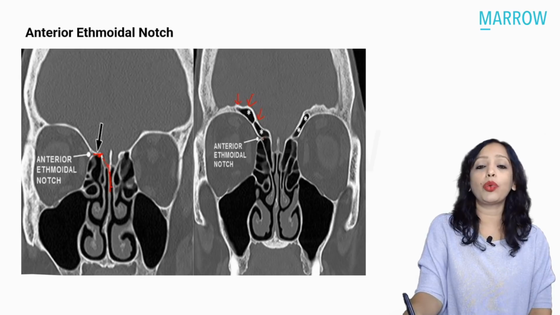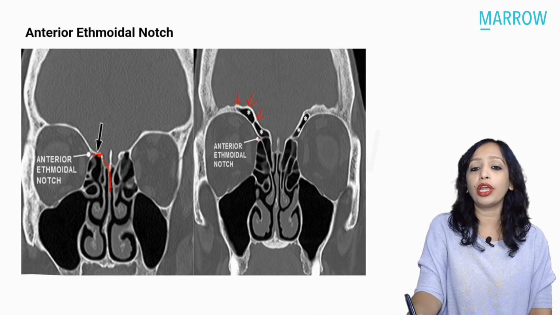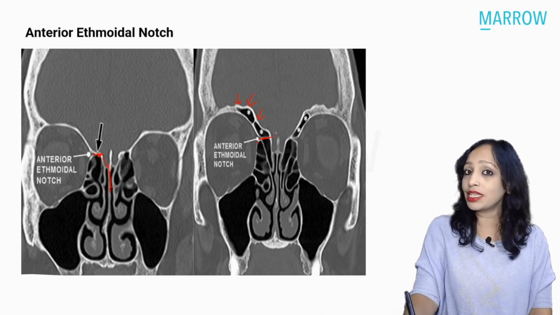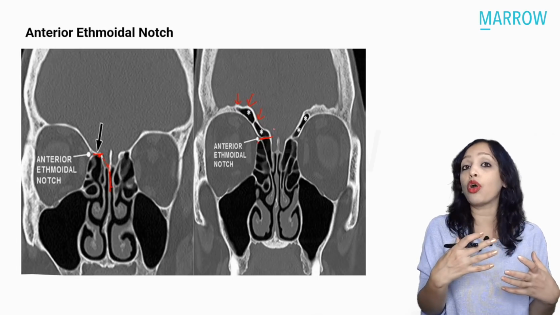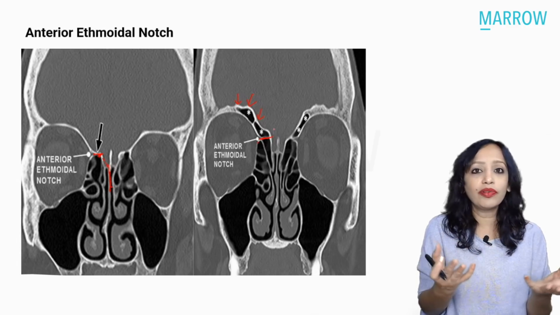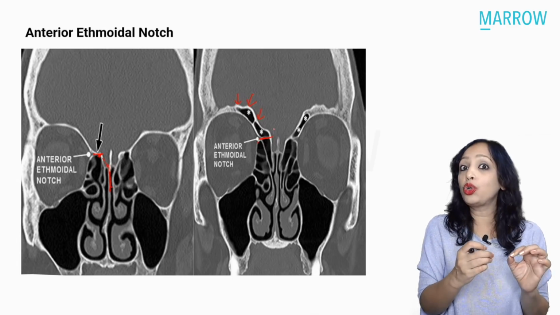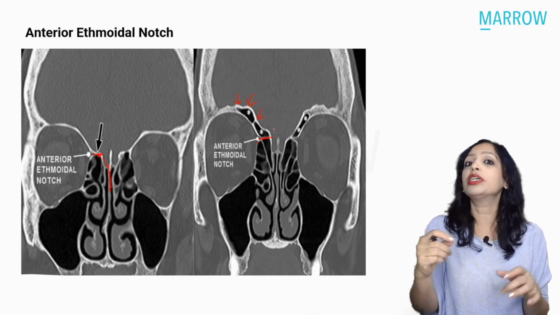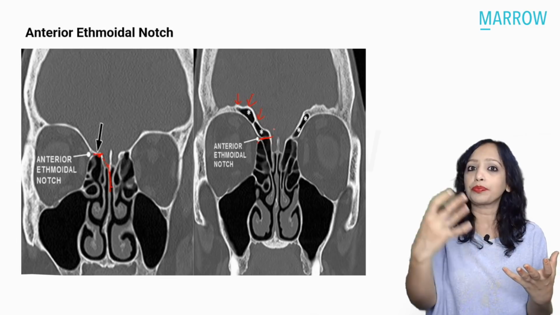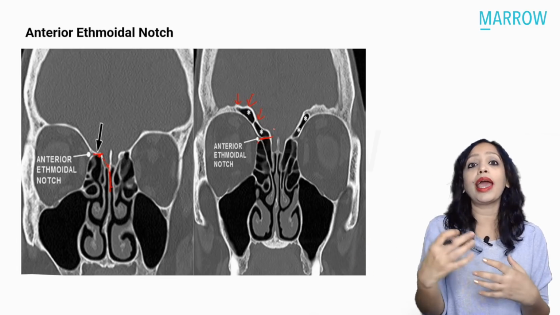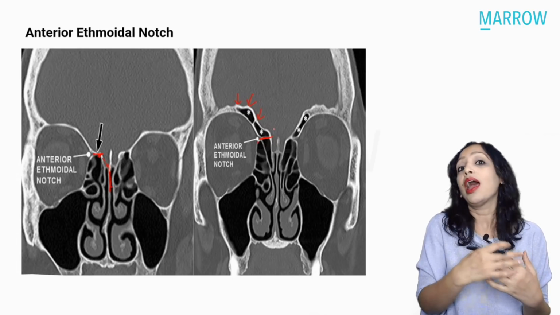So in this case, what happens is that this anterior ethmoidal artery passes through the ethmoidal air cells to reach the cribriform plate, which means that in this patient, where we are going to operate to remove disease from the anterior ethmoids, the anterior ethmoids are filled with disease. And if we are not careful and we do not know that we will have to look for the artery there, we might, along with the disease, pull this mesentery in which this artery is passing, and this will lead to injury to the artery, and that will lead